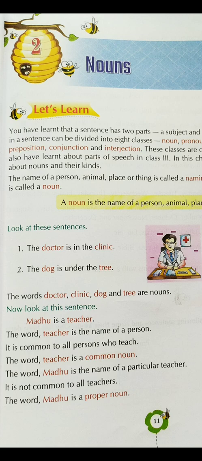So where is the doctor? The doctor is in the clinic. Clinic is the place where the doctor sits, and what does he do? He checks his patients. So doctor, we are referring to a person, and clinic is the place.